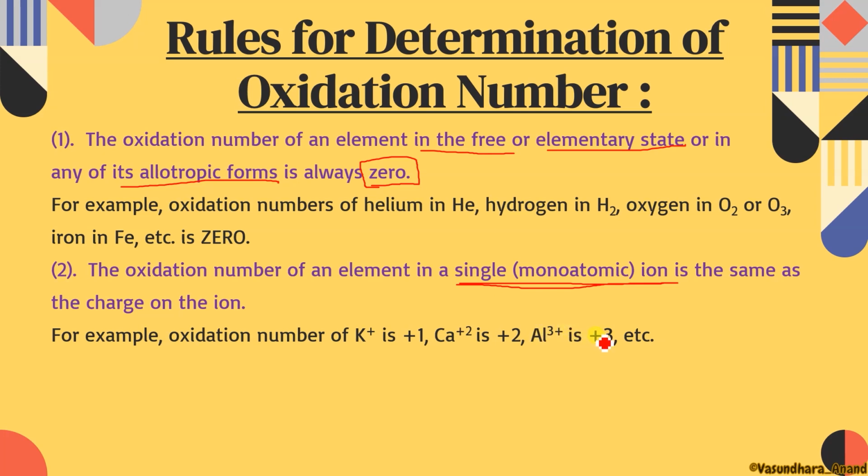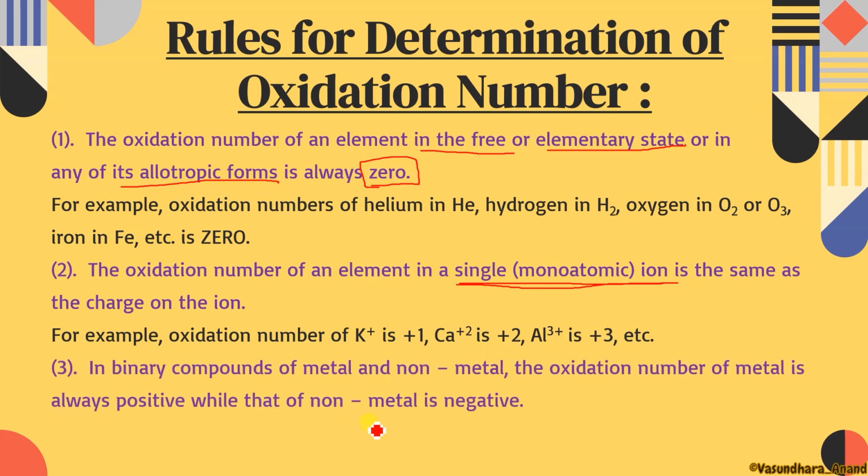Clear? Now the next rule: in binary compounds of metal and non-metal, the oxidation number of the metal is always positive while that of the non-metal is negative. Binary compound means two atoms are combining, so one will be metal and the other non-metal. In class 10th you learned that metals are the most electropositive elements and non-metals are electronegative.